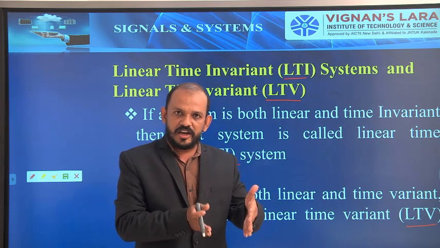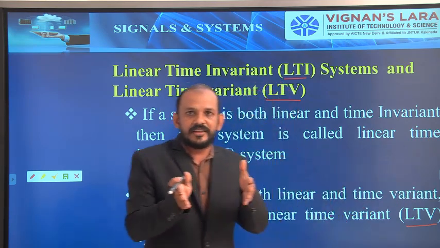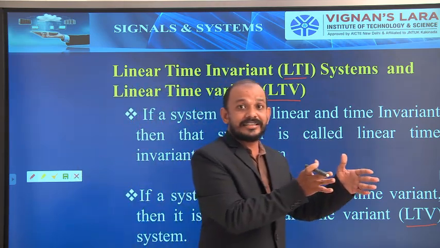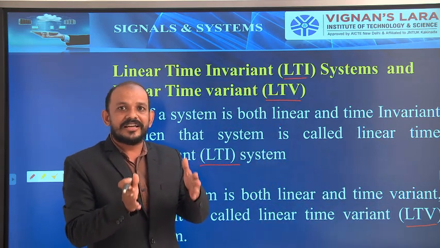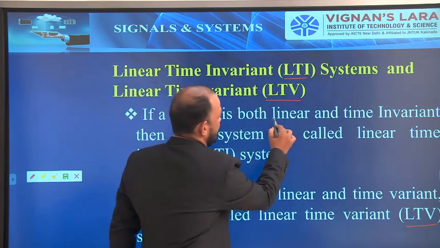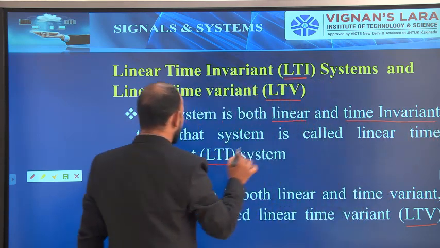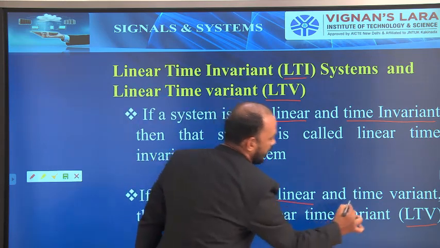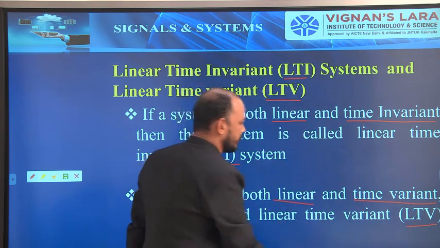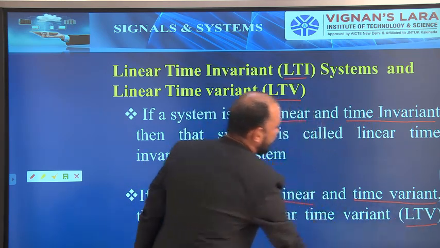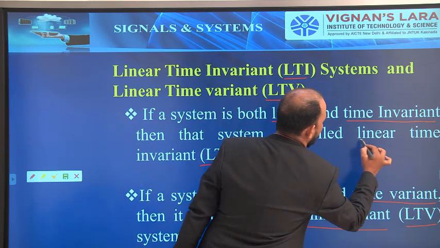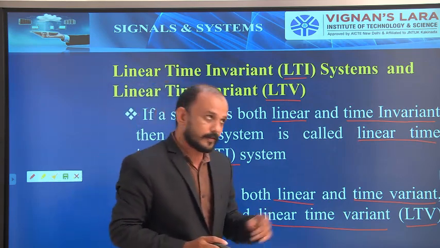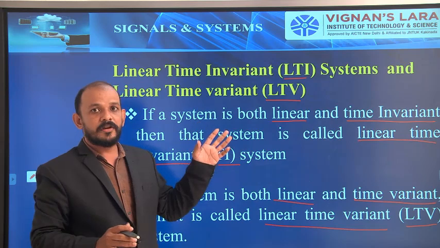If a system satisfies linearity and time invariance, then it is called a linear time invariant system, LTI system. If it satisfies linearity and time variant properties, then that system is called a linear time variant system, that is LTV. So this is about the linear time invariant system and the linear time variant system.